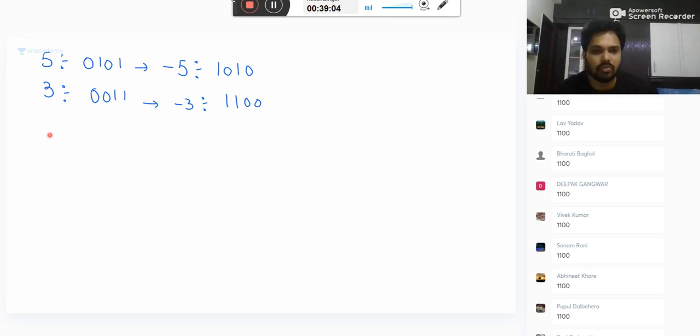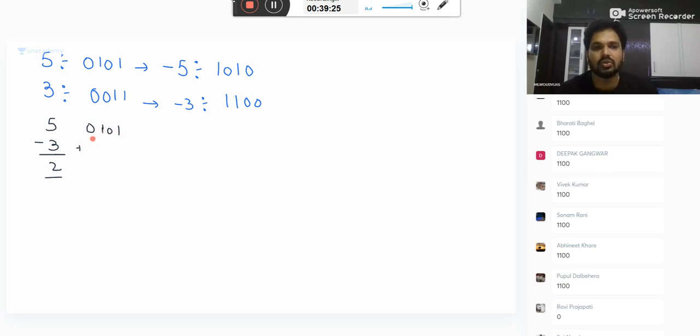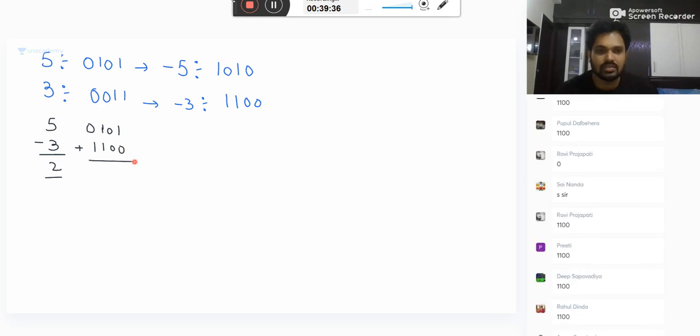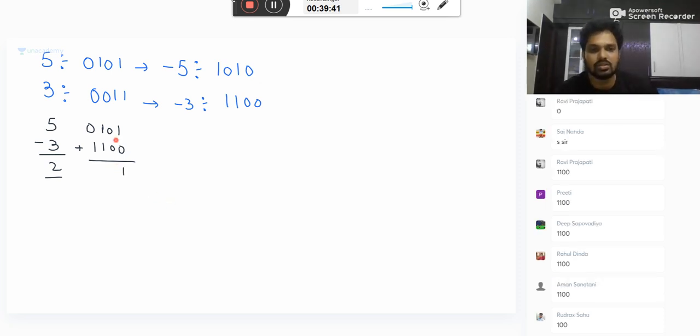If you want to perform 5 minus 3, you know 5 minus 3 is 2. Everybody knows or not? So you take 5. Minus 3 means don't take minus 3; you should take plus 1's complement of 3. What is 1's complement of 3? 1, 1, 0, 0. Now add this.